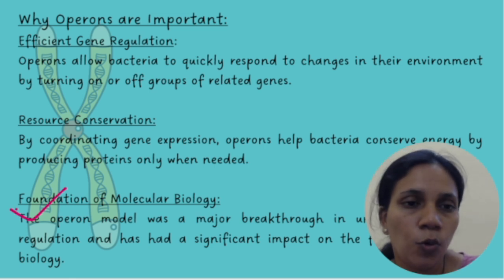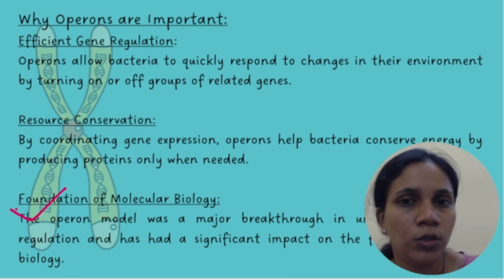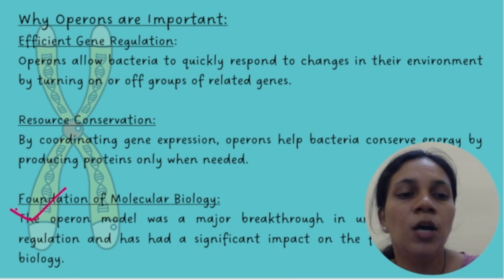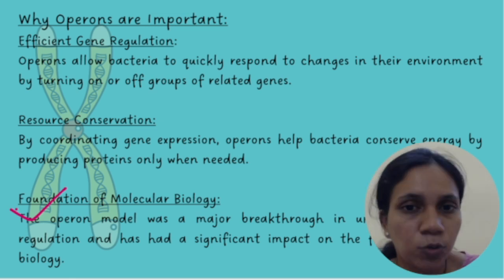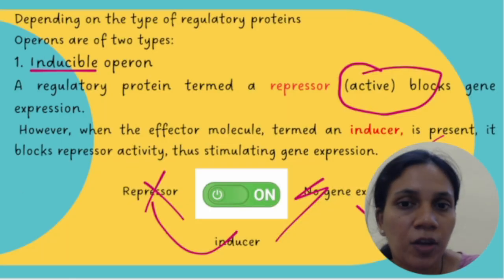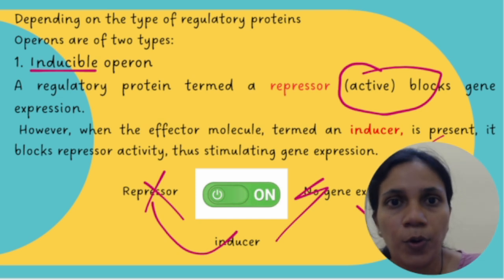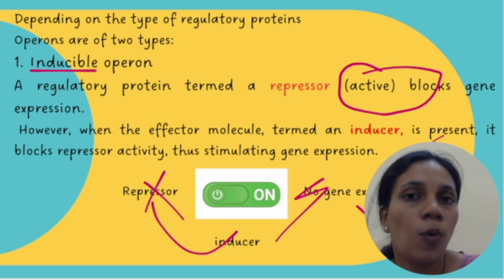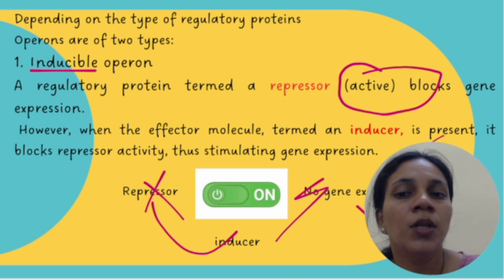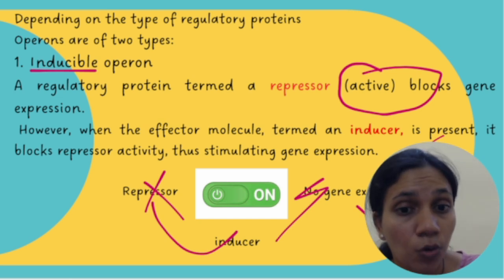So if you go for a quick revision on operon, firstly we need to know what an operon is, the definition, what the components of an operon are, what the function of each component of the operon is, and the types of operon. Based on the type of regulatory proteins, we have two types of operons, the inducible operon and the repressible operon. What happens in inducible operon? What happens when the repressor is on?